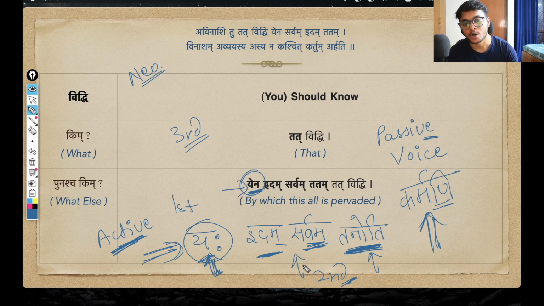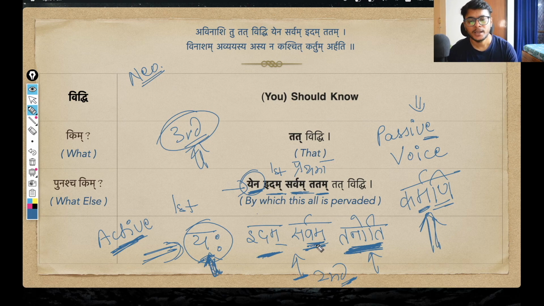But in the passive voice, the karma, the object, changes into the first word case, the prathama vibhakti. That is why we call it karmani prayoga: in passive voice, this object is the main thing, the object is what guides the verb. So they come in the first word case, prathama vibhakti. The contextual meaning is the same: yah tanoti, one which pervades idam sarvam, this all. This is the active voice, and yena idam sarvam tatam, that by which all this is pervaded. The meaning is the same, just the way the sentence is structured is different. I hope this point is clear.